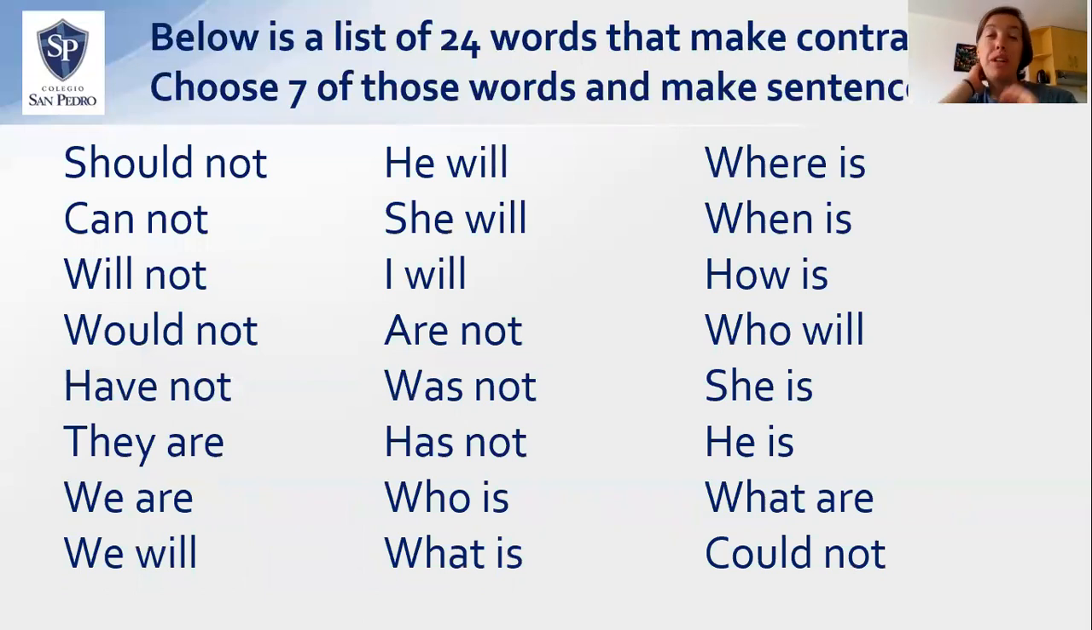Here, it's not a list of 20, it's actually 24 words. There's a list of all of these different words. We're going to practice making some contractions. You're going to write in your English notebook, choose 7 of these words, and write 7 sentences making the contraction with the words, okay? If you don't have your English notebook because it's at school, that's totally fine. Just do it on another sheet of paper, okay? We have 24 words like should not, cannot, he will, she will, where is, what is. You choose 7 different words and you make sentences for me.